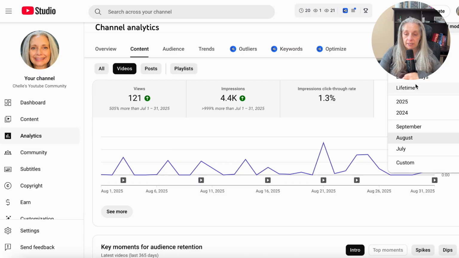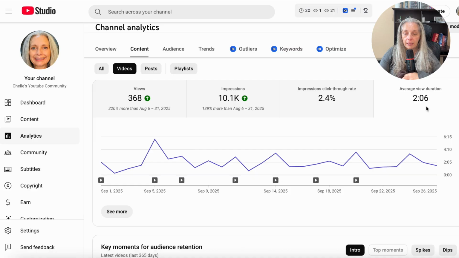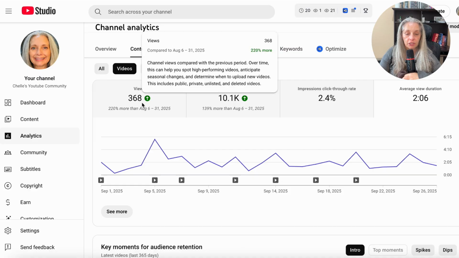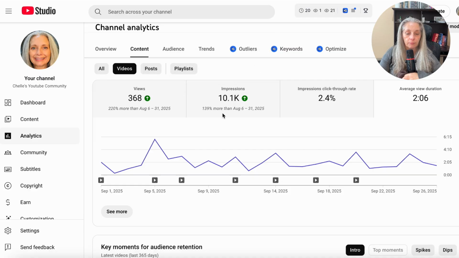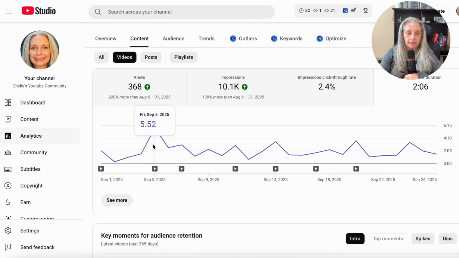Now let's look at September. Lower on the average view duration, but definitely more views, more impressions, and the click-through rate, 2.4. Now, this is still considered really low because we're really trying to aim for 4 to 6% for a new channel. So I do have a plan, which I'll be sharing with you in a little bit, on what I'm going to do and what I have already done starting on my finance channel. And we're going to see if it works.